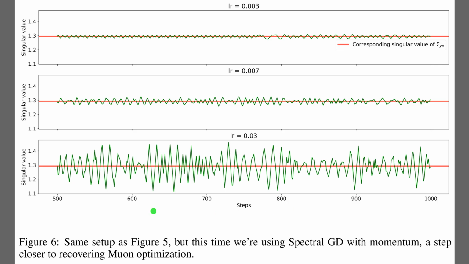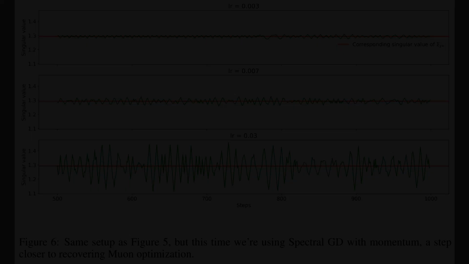The bottom graph particularly highlights that, even with momentum, high learning rates drive chaotic instability, suggesting these fluctuations are intrinsic to the orthogonalization process itself.